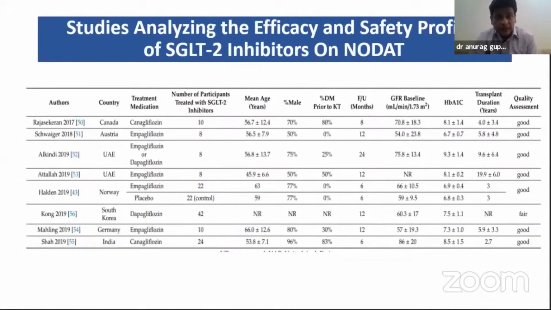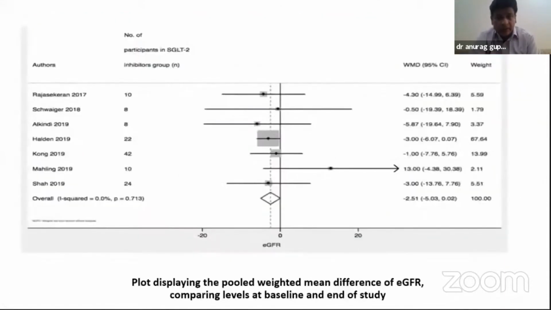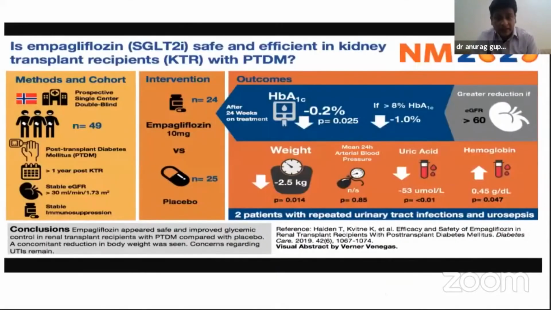These are the various studies, including a study from India by Shaw 2019, and there are some benefits with use of SGLT2 inhibitors. And the recent study, which is published in Diabetes Care, with a total of 49 patients, and intervention occurred in 24 with a dose of empagliflozin 10 milligram, and there is a reduction of HbA1c by 1% if it is more than 8.